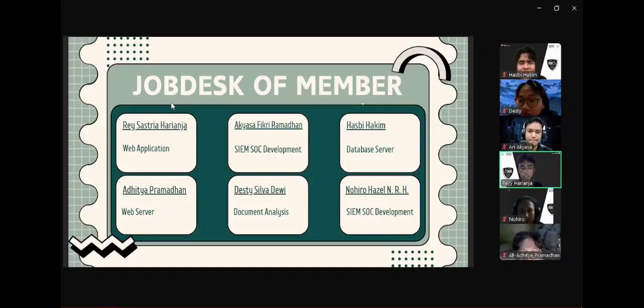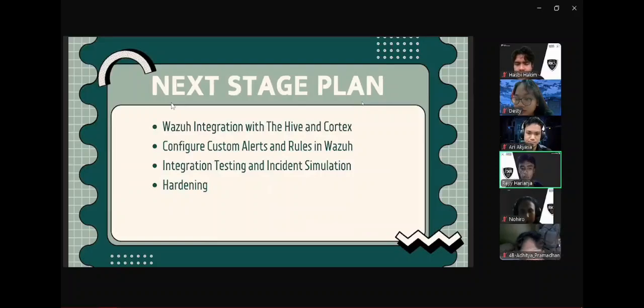I myself have the job desk of web application. Akia Fikri Ramadan and Nohiro Hazal are on SIEM SOC development, Hasbi Hakim is on the database server, Aditya Pramadan is on the web server, and Desti Silva Dewi is the document analyst. Next. In the next step, we will start working on integrating Wazuh with TheHive and Cortex, configuring alerts and custom rules in Wazuh, integration testing in incident simulation, and hardening.